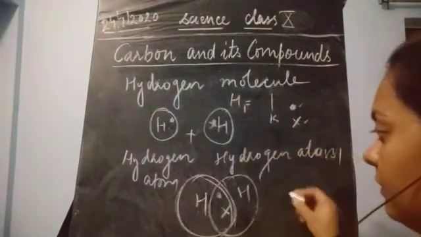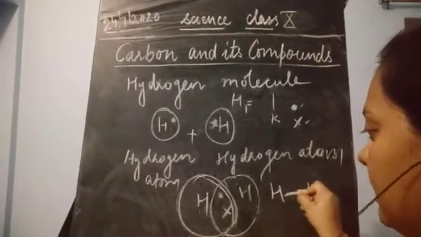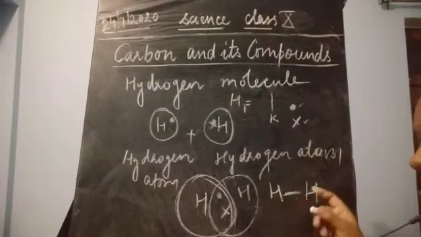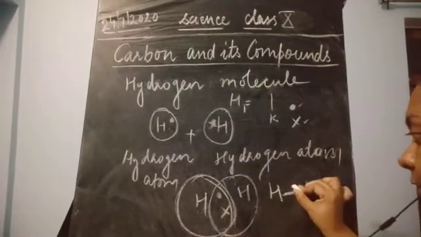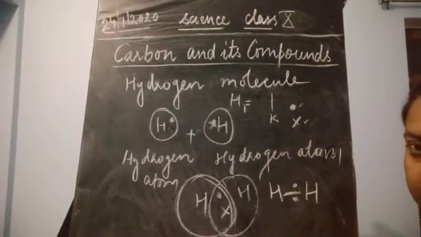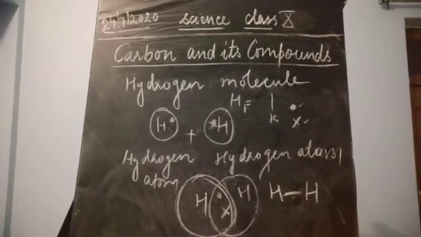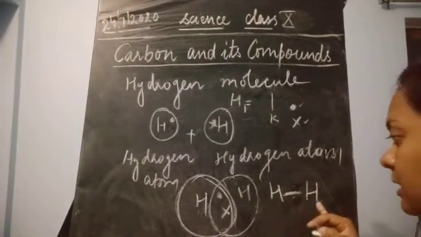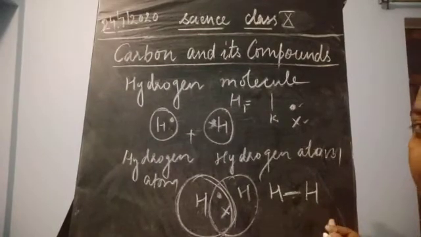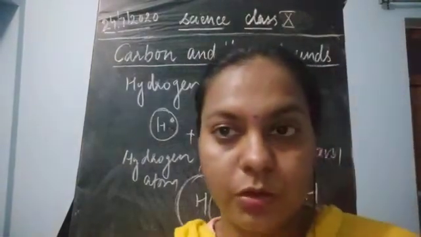So one pair of electrons, how are you going to denote it? H, this line is going to tell you that it is a single bond. This shows a single bond, and this one line means 2 electrons are being shared. Either cross or dot could be represented. If you are not drawing this, it's not wrong. So how is this single bond denoted? H, single bond, H. This is how the single bonding is made. Now this is about covalent bonding.